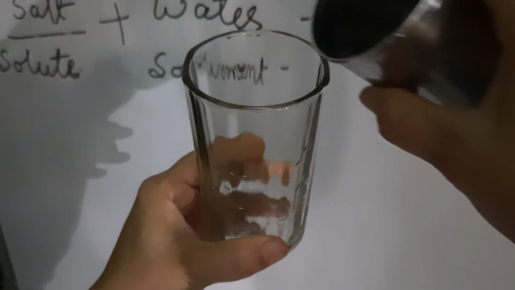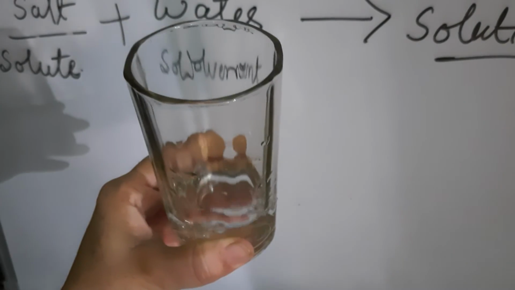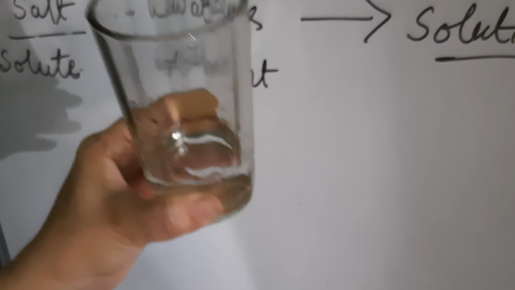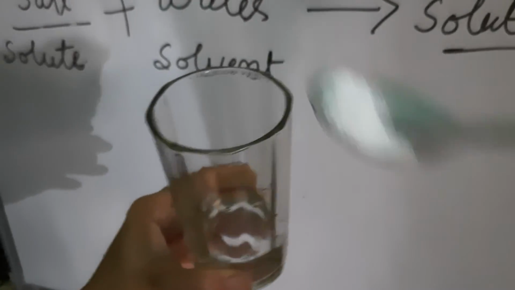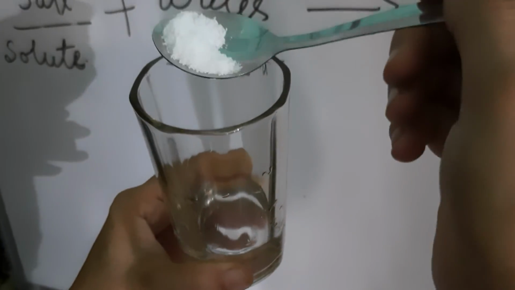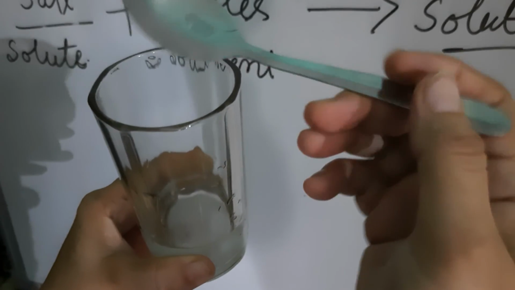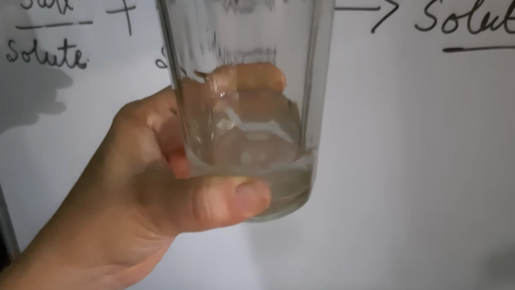I have taken this solvent, and now I'll add some salt to it. This forms a solution. The salt gets dissolved in this water and forms a solution. Okay student, now this is a solution.